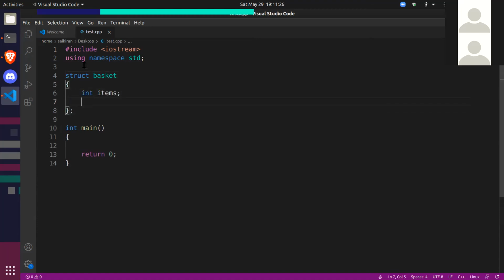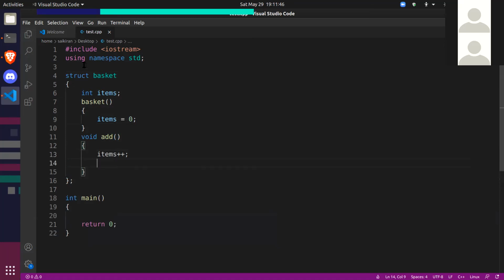I'll just say items for now. Initially items will be 0. And when you say add, items should increment. Okay, so this is the basket structure. Very simple. It just has some items and increment and decrement operators.